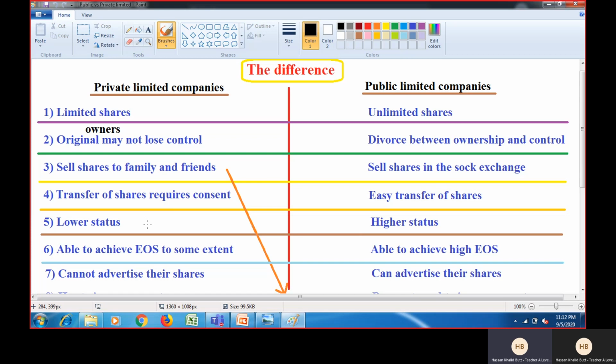Okay, so it's easier for public limited companies to attract good and efficient workers because good workers like to be associated with such a large business, right? Because they can tell other people as well that we work in a multinational or such a large company. And obviously the chances of promotion are great in case of public limited company.